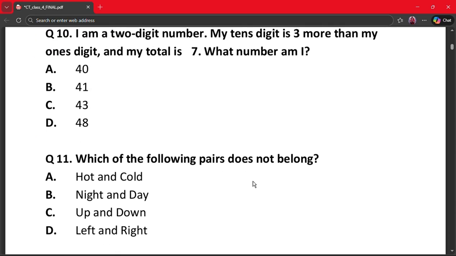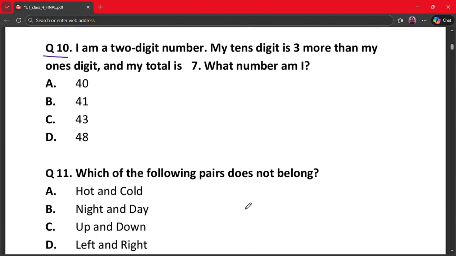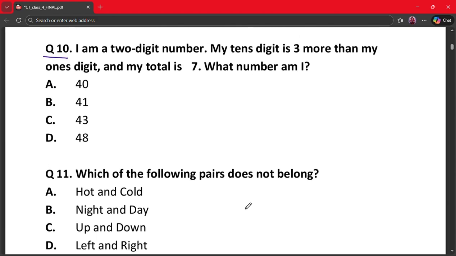Next question is question number 10. I am a 2-digit number. My tens digit is 3 more than my ones digit and my total is 7. What number am I? Option A says 40, option B says 41, option C says 43 and option D says 48.